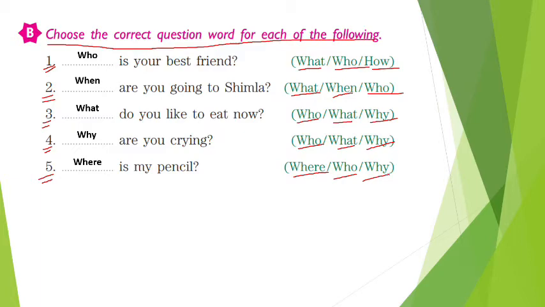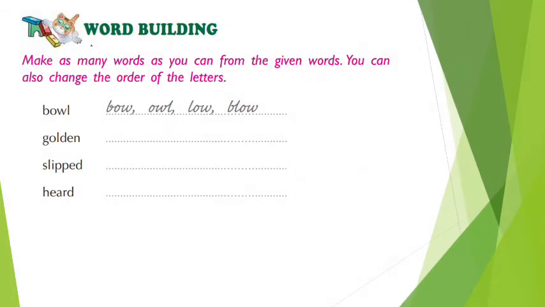Alright, let's move on to the next exercise. The next exercise is about word building. Make as many words as you can from the given words. You can also change the order of the letters. So children, there is a word given and out of that word we have to frame as many words as we can.